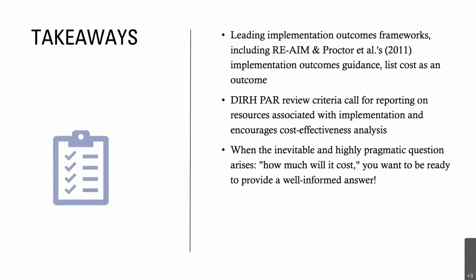A couple of takeaways. As Dr. Eisman mentioned early on, some of the leading implementation evaluation frameworks, RE-AIM and Proctor et al.'s 2011 guidance, explicitly list cost as an outcome. So to really give full treatment to those frameworks, you should be considering cost. The dissemination and implementation research in health program announcement from NIH, if you look at the review criteria, they do call for reporting on resources associated with implementation and encourage cost effectiveness analysis. These first 2 points, I think, are from a research perspective: to do really high quality research, thinking about cost is important, and it seems to be more and more the case as time goes on.